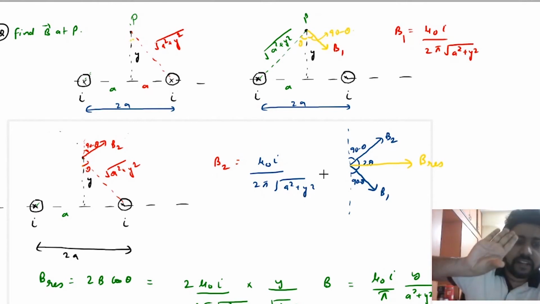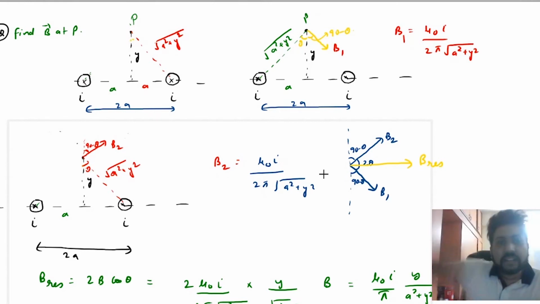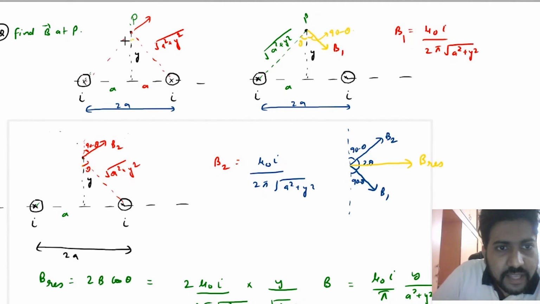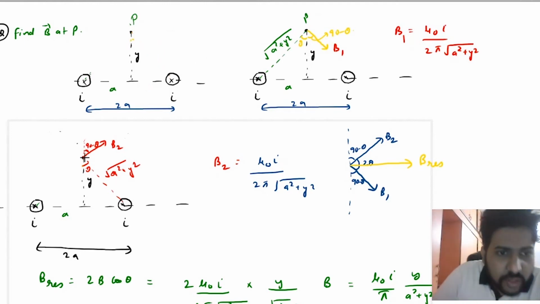Again, point your thumb along the current. The direction of the curl of your fingers is clockwise. So this will be the direction of the magnetic field. I have drawn this here. Under root a square plus y square is the distance, and because of symmetry, this angle is also theta.